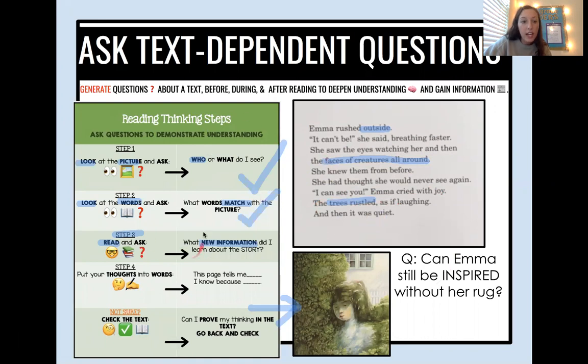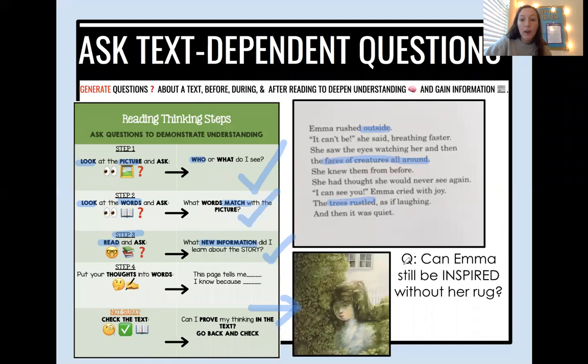So we're done reading, and now we're thinking about, what did we learn from this page? We learned that Emma sees those creatures from before. Where before? From her rug. But she doesn't have her rug anymore. She still sees the creatures outside with her imagination. So we could put a check for step three.